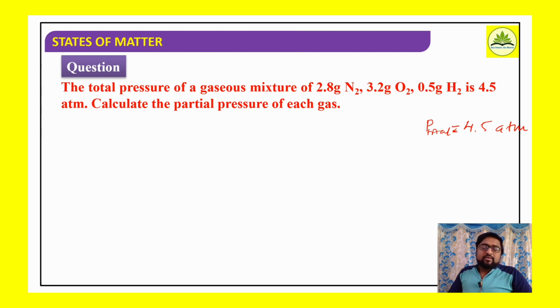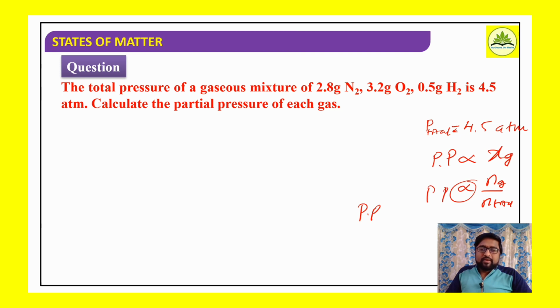According to the definition, the partial pressure, PP, of a given mass of a gas is directly proportional to its mole fraction. How do we calculate the mole fraction? It is the number of moles of a gas to the total number of moles.